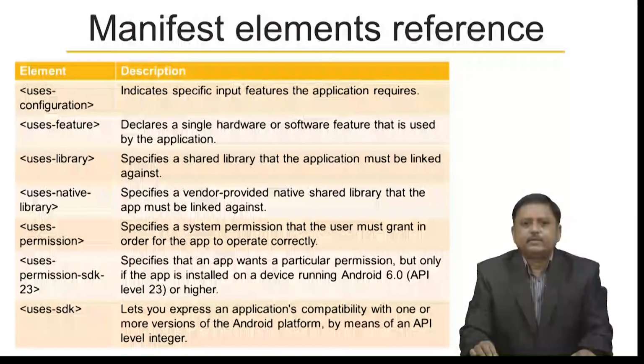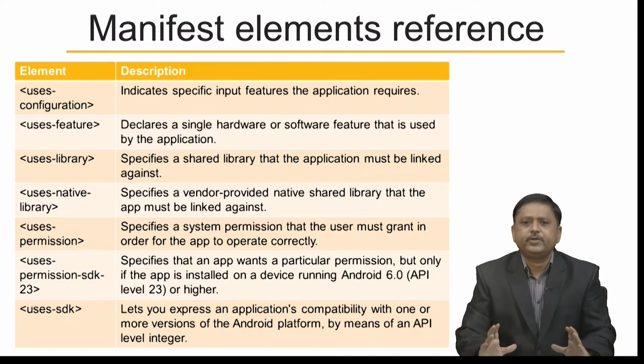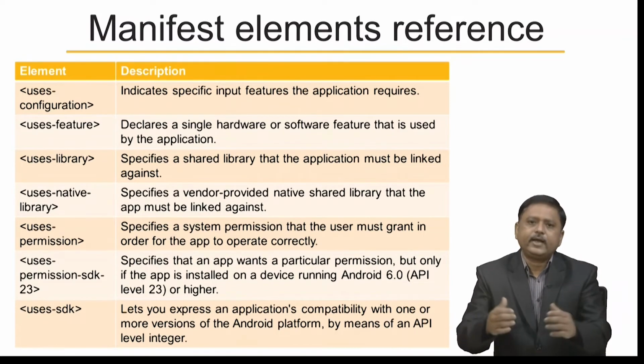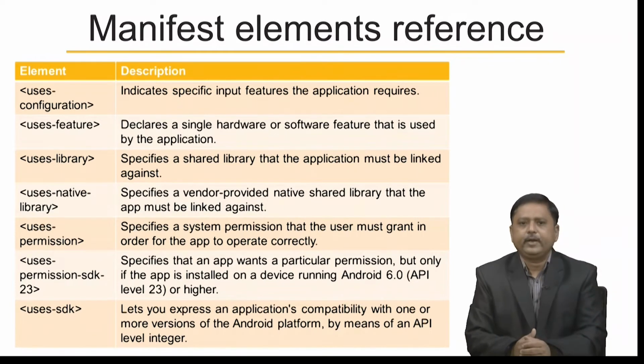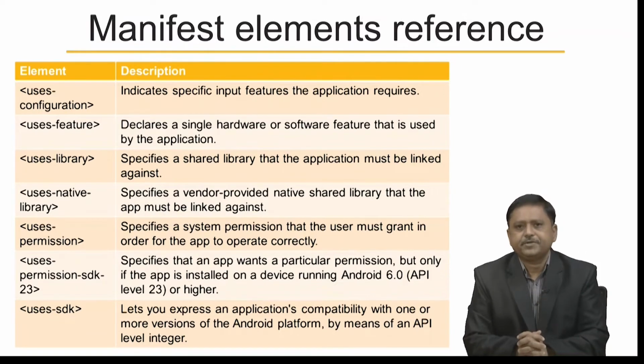The next element is uses-configuration. It indicates a specific input feature the application requires. The next element is uses-feature. It declares a single hardware or software feature that is used by the application. The next element is uses-library. It specifies a shared library that the application must be linked against.